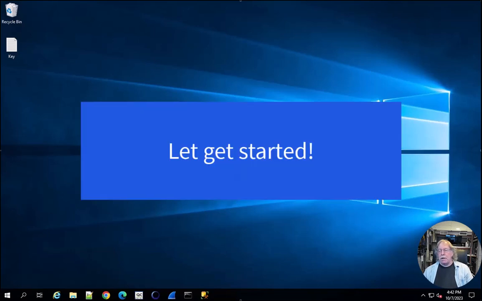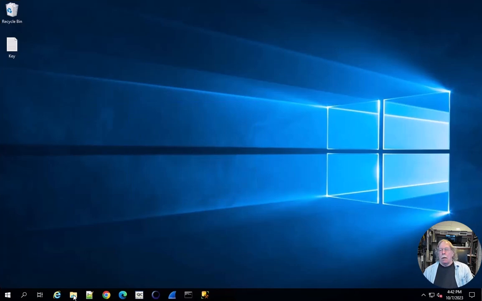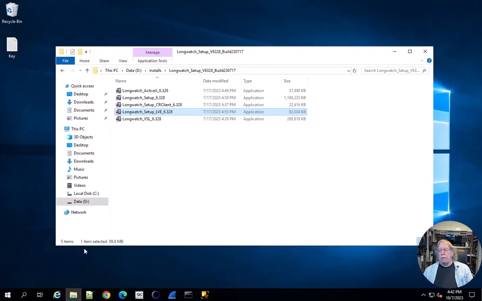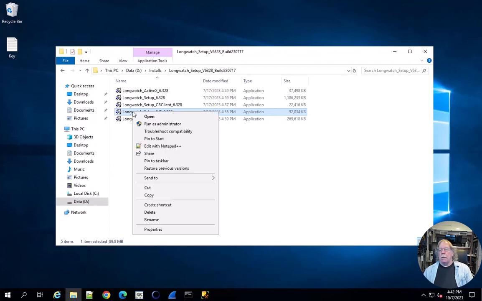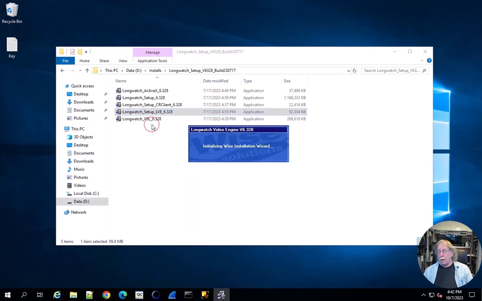Okay, let's get started on the install. Open the folder with the extracted files that you received from us. Right mouse click the Longwatch Setup LVE file and choose Run as Administrator.